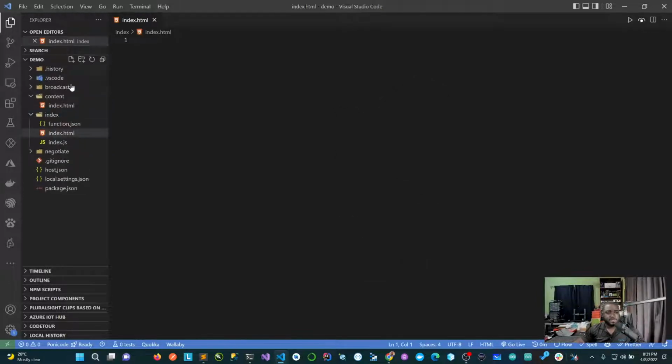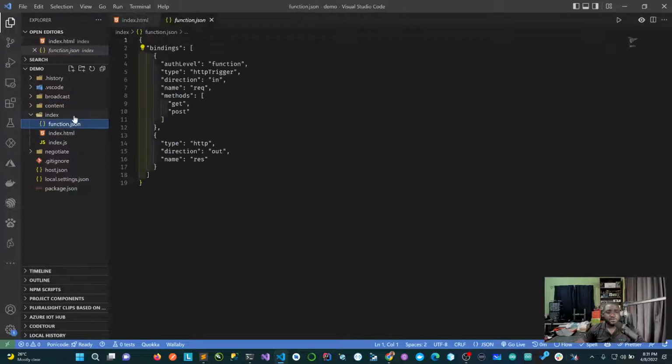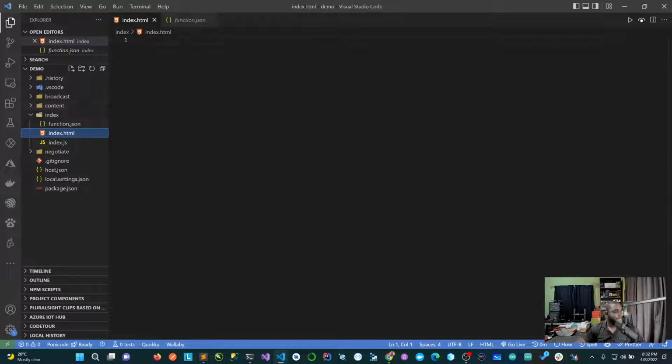Index.html. Yeah, that's the index function. That should be the entry point. So we have this. Let's look at this. It was just an HTTP trigger. Okay, yeah, that's fine. Okay, so in the index function, get a new file.